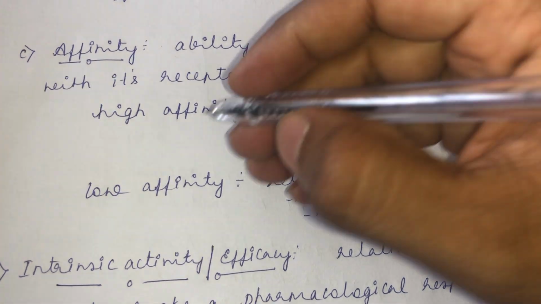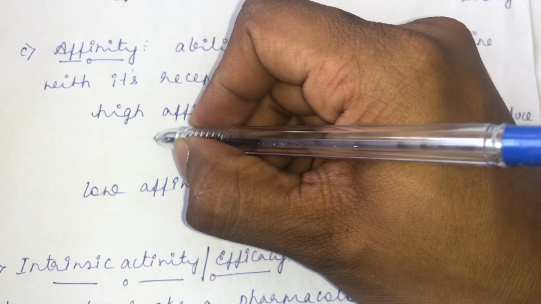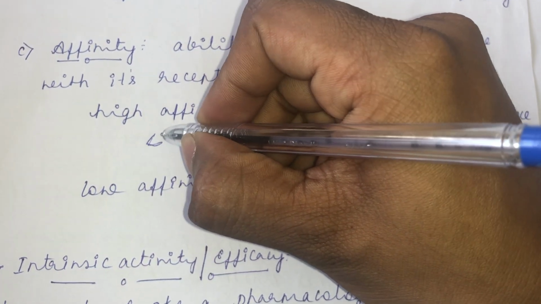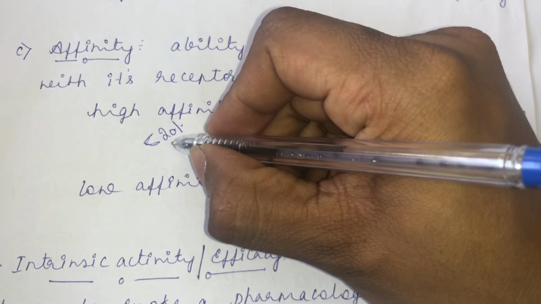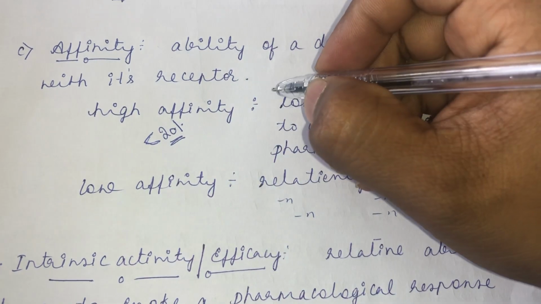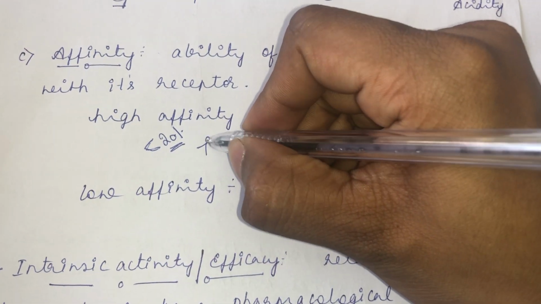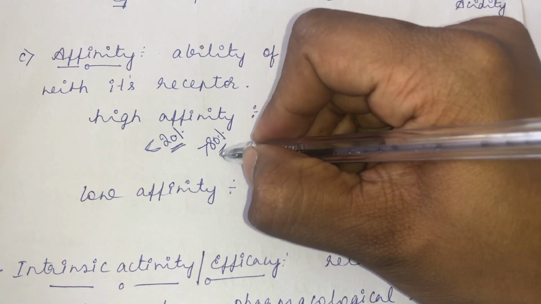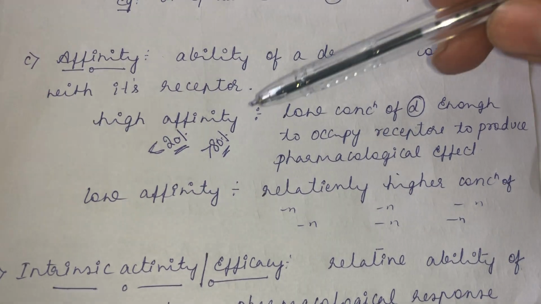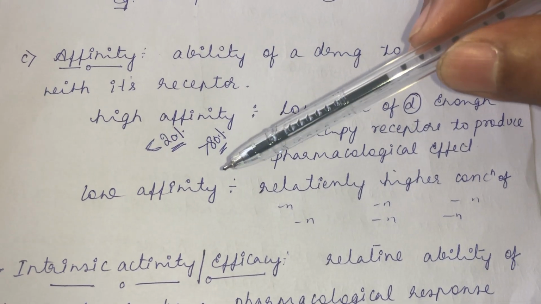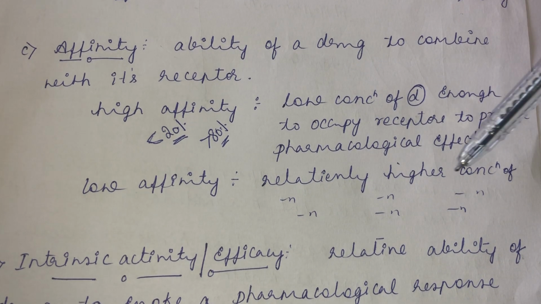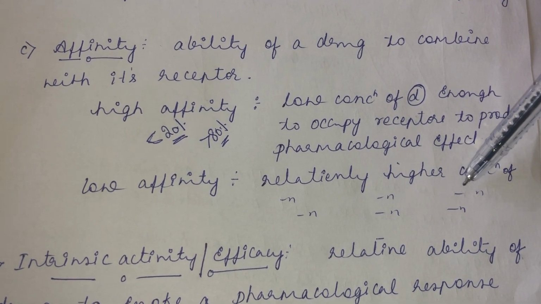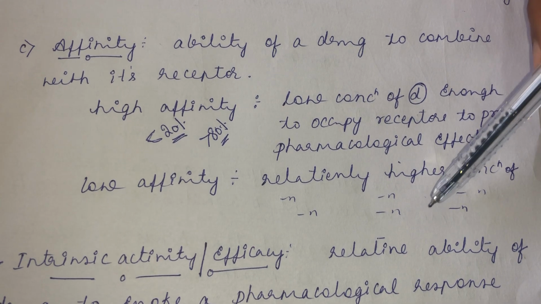For example, drug A is producing the effect just by occupying less than 20% of the receptor. Just by occupying less than 20% of the receptor, it is producing more than 80% of response. You can call the drug as having higher affinity. Similarly, a drug has lower affinity when a relatively higher concentration of drug is needed to occupy the receptor to produce the pharmacological effect.